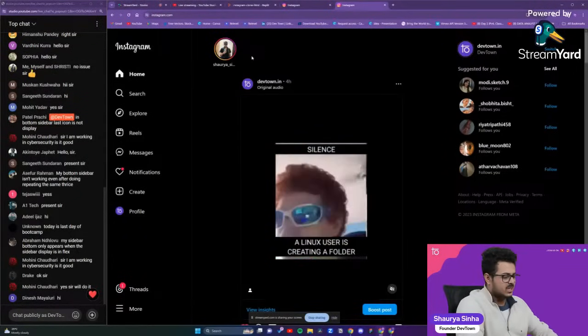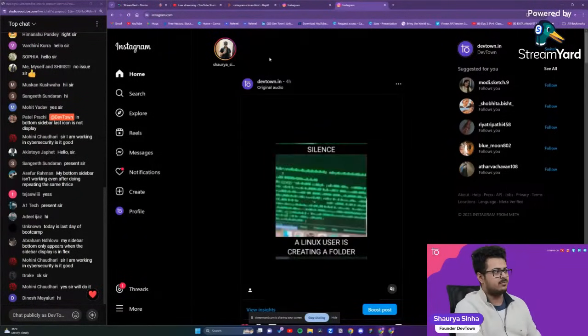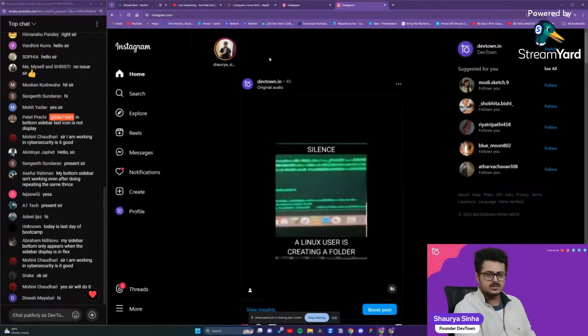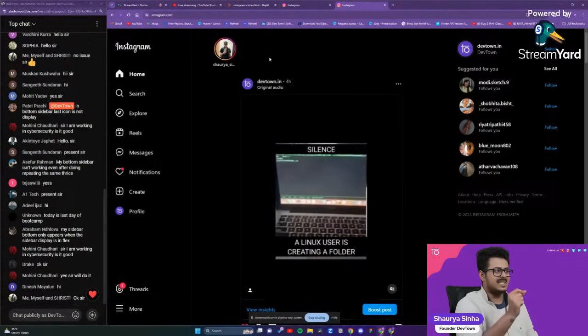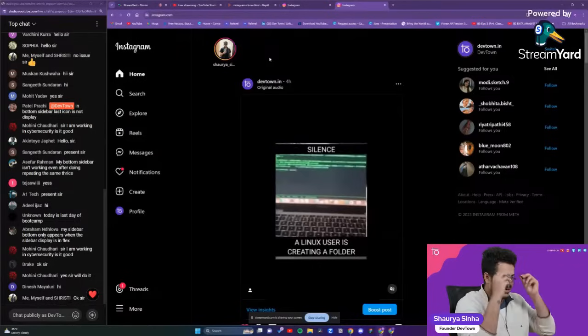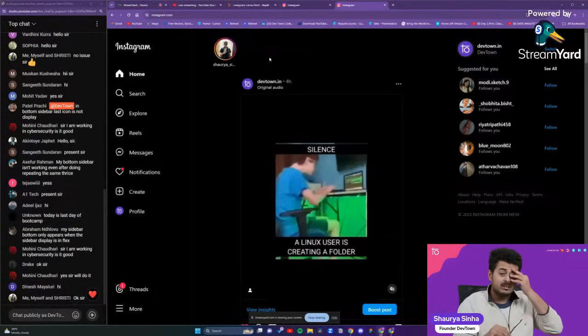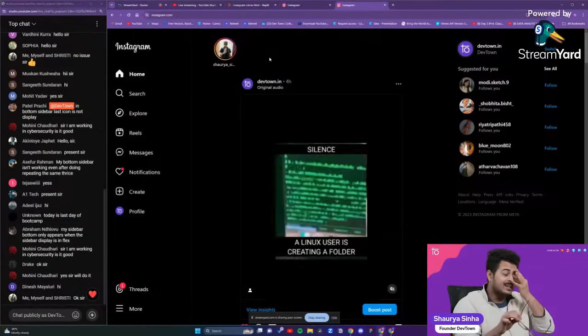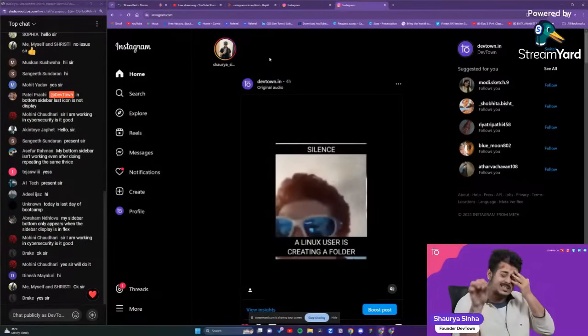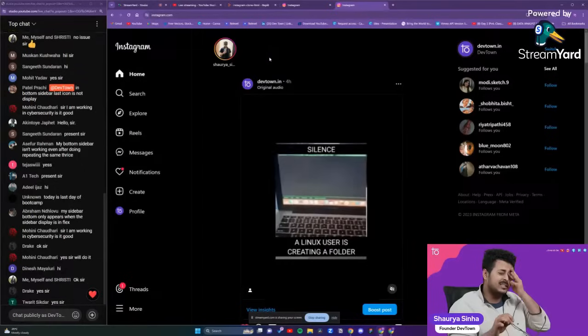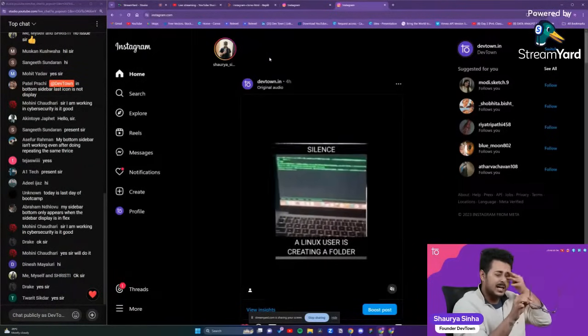Now, the stories section, if you look at the story very carefully, you will see that there is an image of my profile and there is a particular gradient ring around it. Are you guys able to see that? If you look at the story a little bit more closely, are you able to see the circular image, and then a ring surrounding that particular circular image? Or am I the only one who's able to see that?